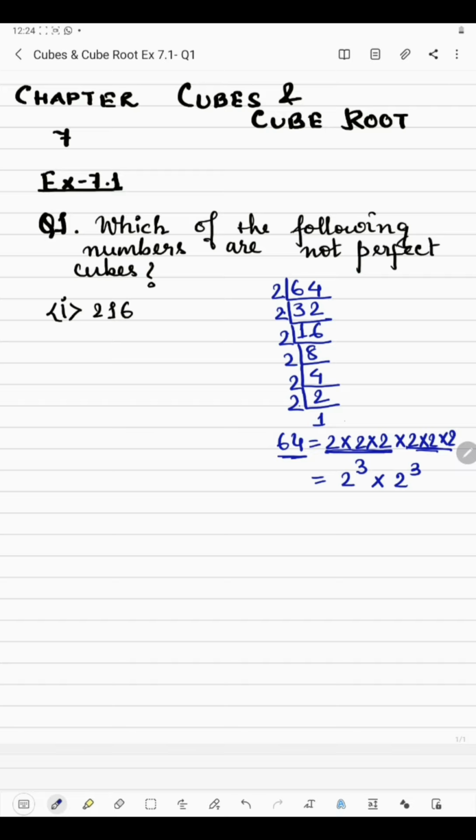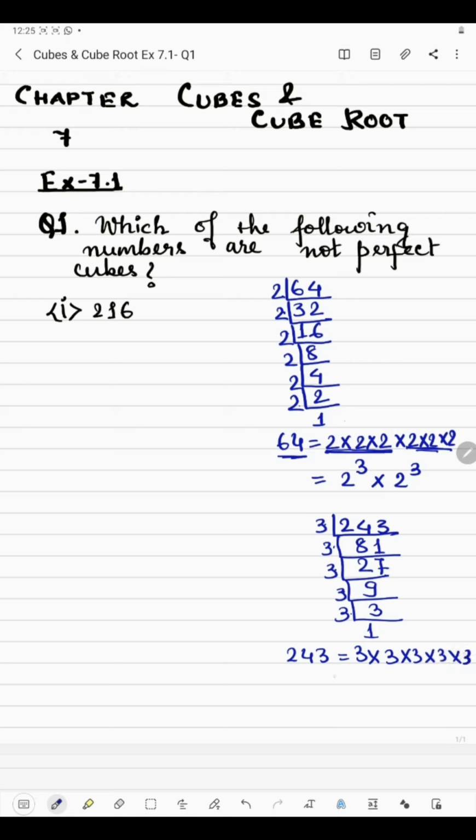Okay, now let's take another example. Say the number is 243. Okay, so here if we find the sum of the digits, we'll get 2 plus 4 is 6, 6 plus 3 is 9. 9 is divisible by 3, so we can take 3 here. 3 8s are 24, 3 1s are 3. 3 2s are 6, 3 7s are 21. 3 9s are 27, 3 3s are 9. 3 1s are 3. Okay, so what we have got as factors of 243, how many 3's have we got? 1 2 3 4 5. We have got 5 3's.